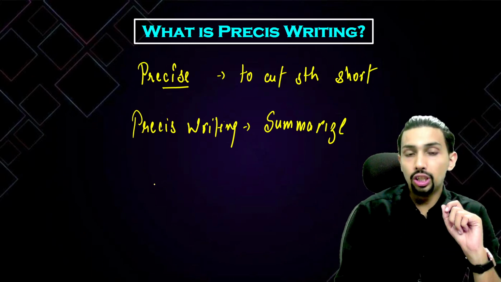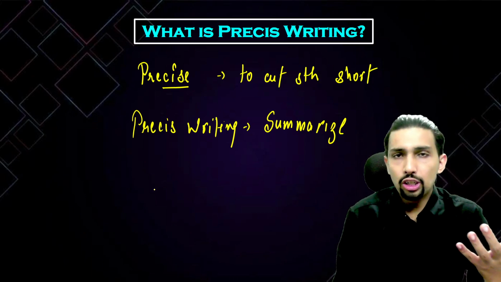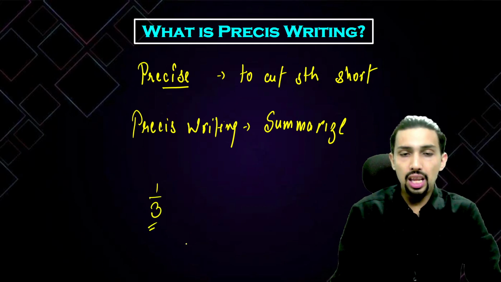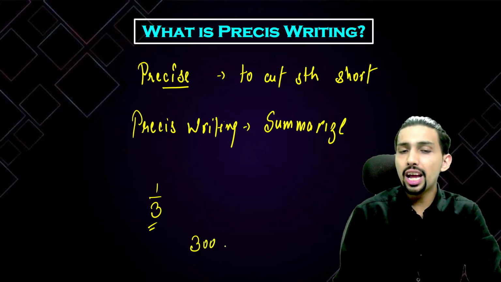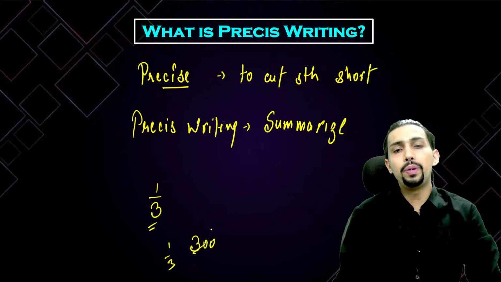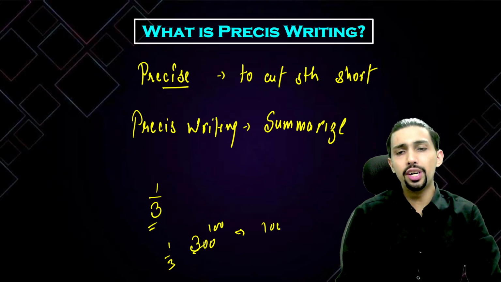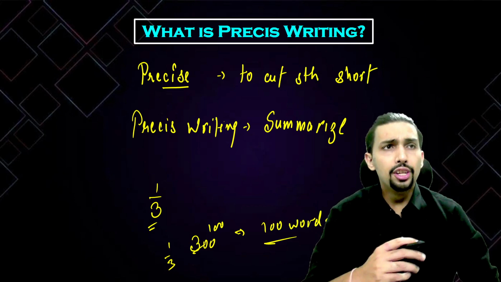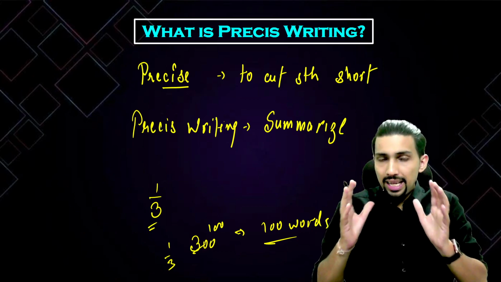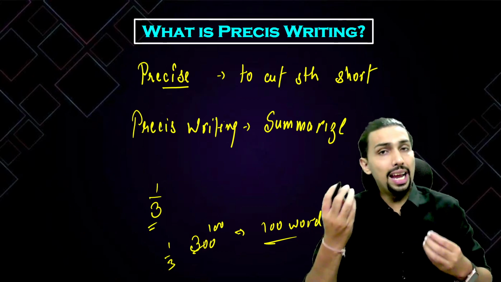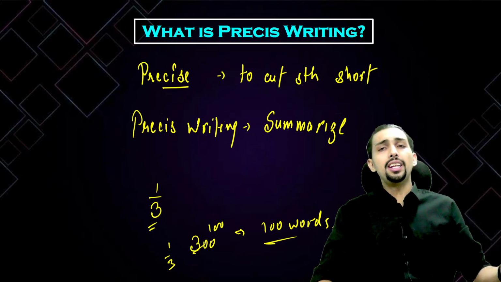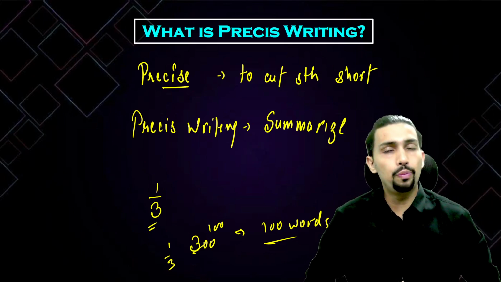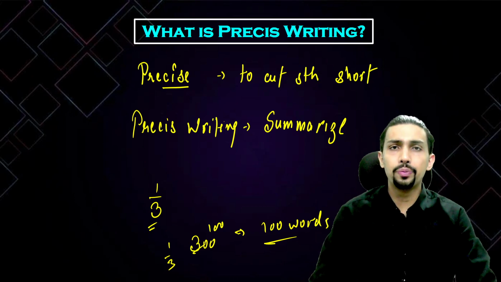Normally it's said that the given passage needs to be cut short, and while writing a precis, you can cut it short by one-third. That means if you are given a paragraph of 300 words, one-third of it will be around 100 words. So basically 100 words would be the precis that you are expected to form. The essence should remain, the main topic and the essential details should remain, but all the unnecessary details are to be eliminated. That is the objective behind writing a precis.